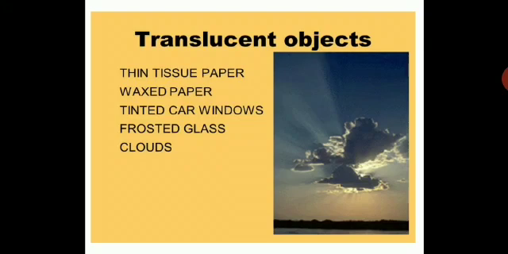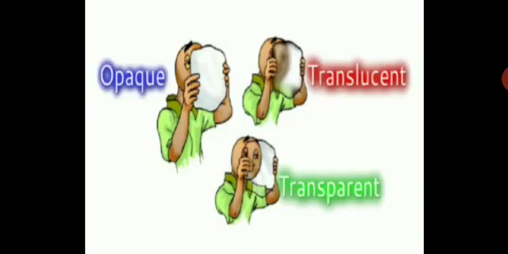Translucent objects: here you can have thin tissue paper, wax paper, tinted car windows. Nowadays you get tinted car windows, they can partially pass light through, so they are translucent in nature. Frosted glass you get nowadays, it is cloudy, it is hazy. Then clouds themselves have a translucent appearance. So these are all translucent objects you can see around you.